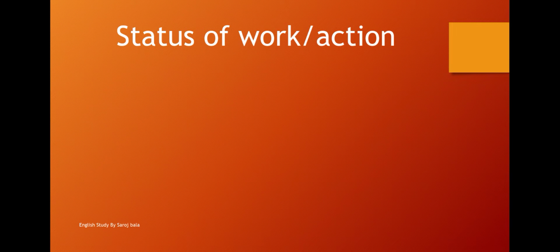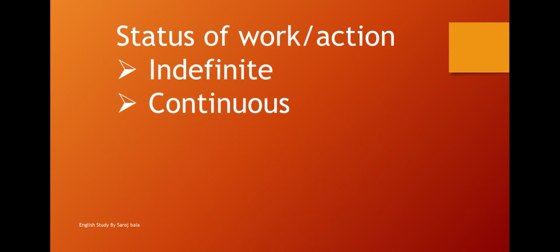Okay, when we think about the status of work or an action, then we can divide it into four parts. The first one is indefinite. Indefinite tense tells about the indefinite status of work in present, past or future, the work is done. So this is indefinite.